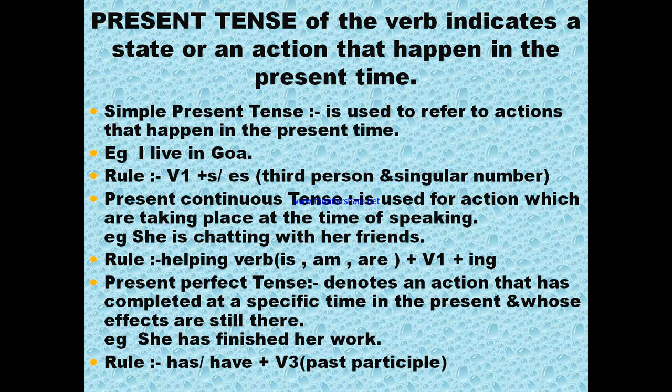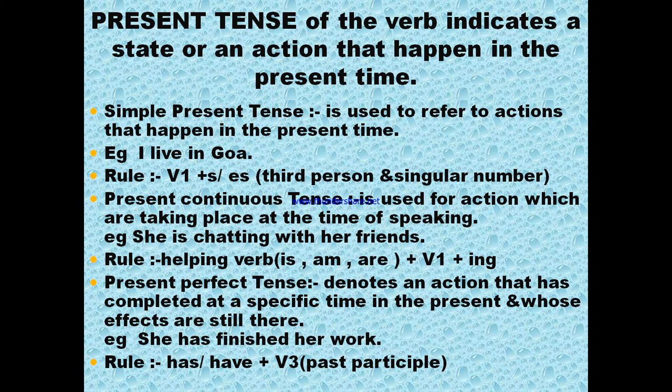Now we are classifying present tense in three parts. Simple present tense. It refers to that action that is in the present tense, or we can say that is the universal truth also. For example, I live in Goa. Now what is the rule of the simple present tense? That we are using the verb first form and s or es.